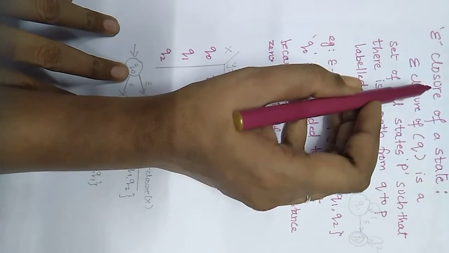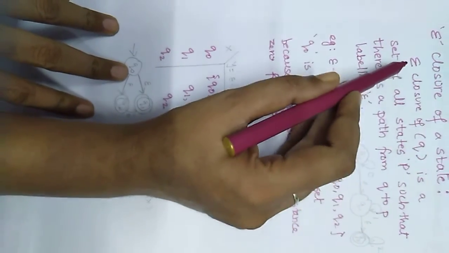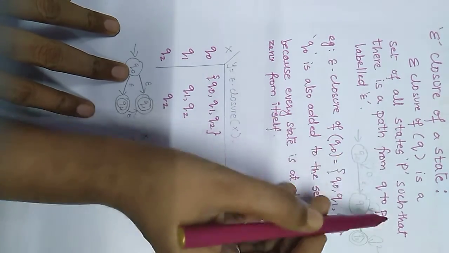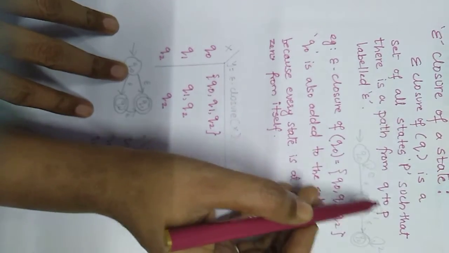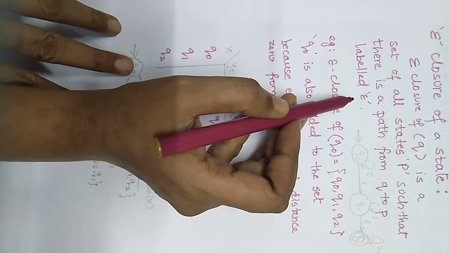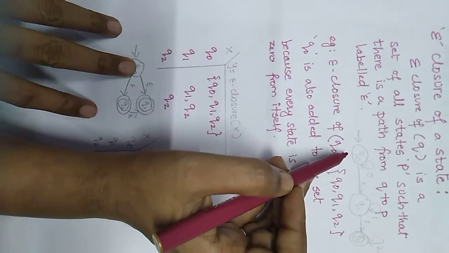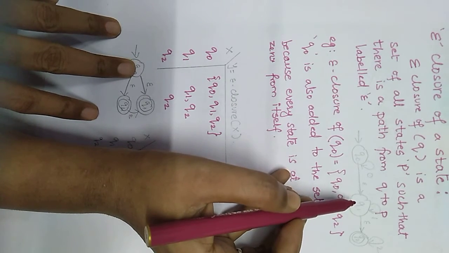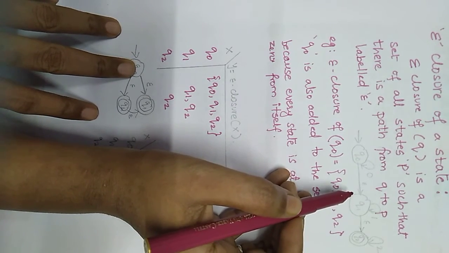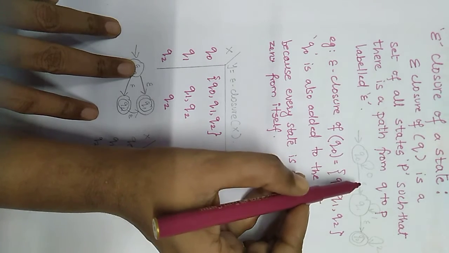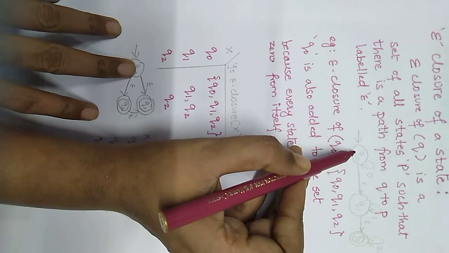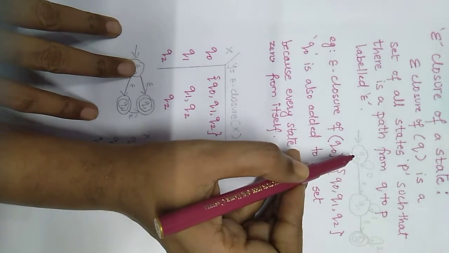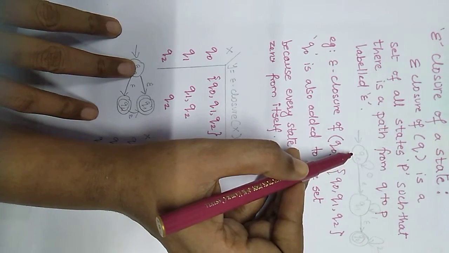So the epsilon closure of a state, epsilon closure of Q, is the set of all states P such that there is a path from Q to P with the input symbol epsilon. For example, Q is Q0. We have to find the states P which we can reach with the input symbol epsilon. For example, Q0 on epsilon goes to Q1.